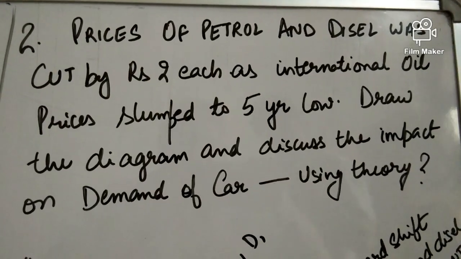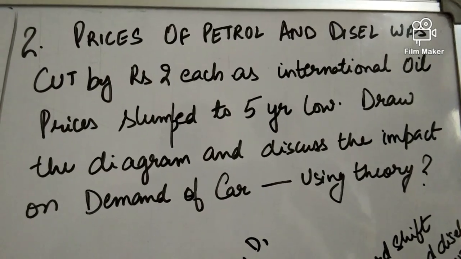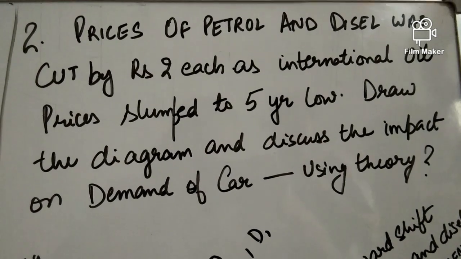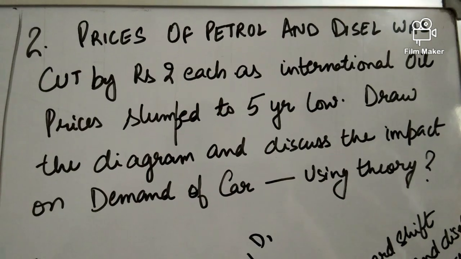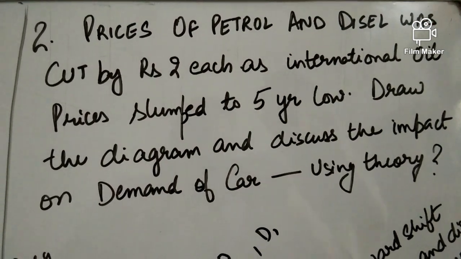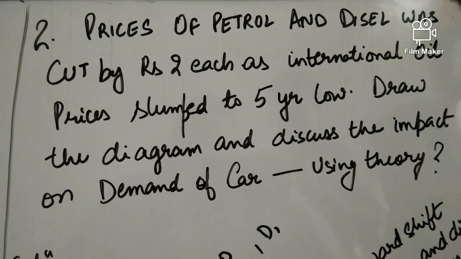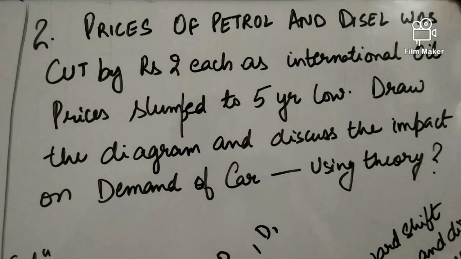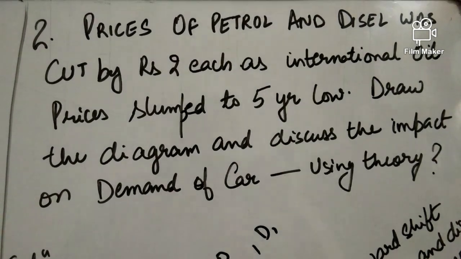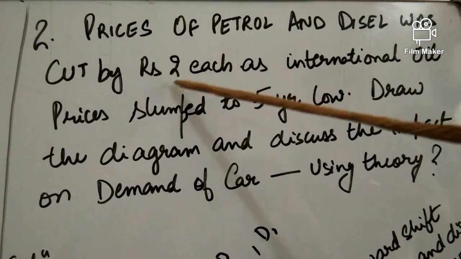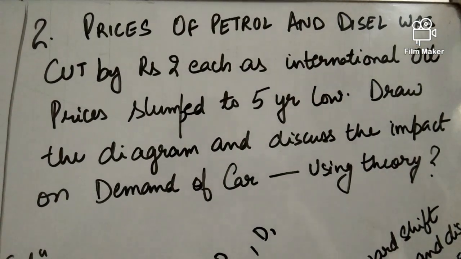Now moving on to the second question. These are something called applied questions, where you need to apply the theory and discuss the impact. So the question says the price of petrol and diesel was cut by ₹2 as international oil price slumped to 5-year low. What did we learn? International oil prices have fallen very low in 5 years. And by how much? ₹2. The price of both was cut, reduced.